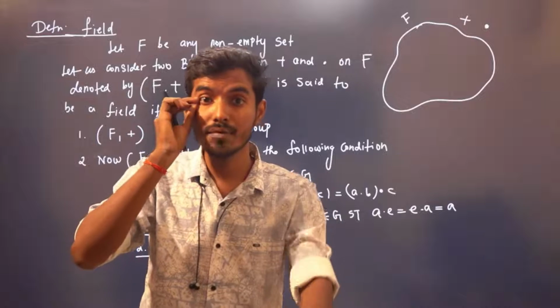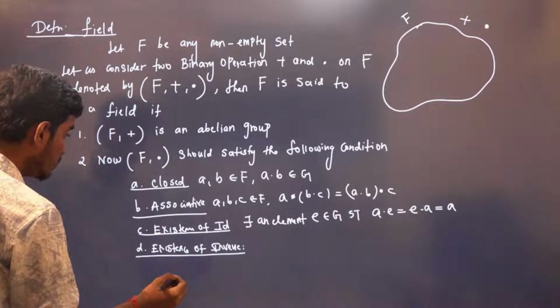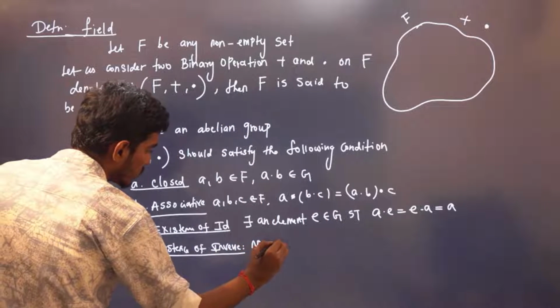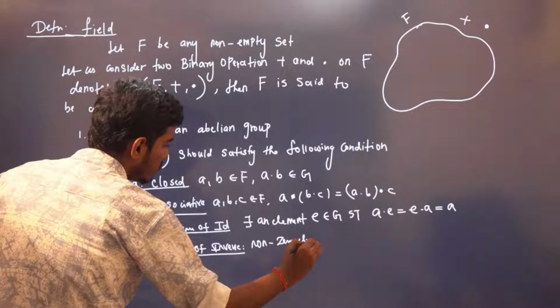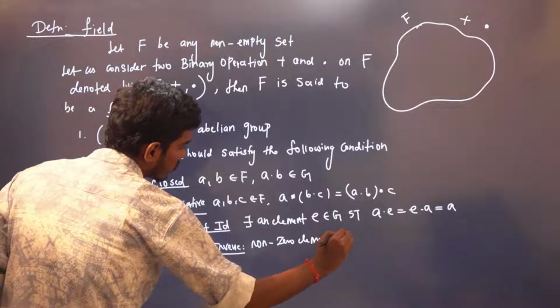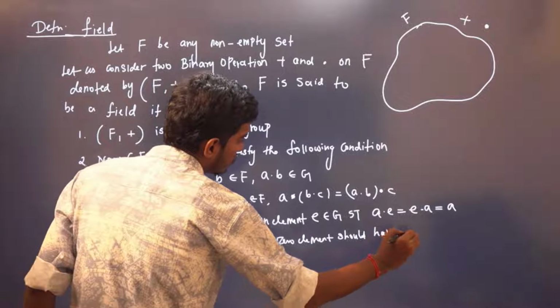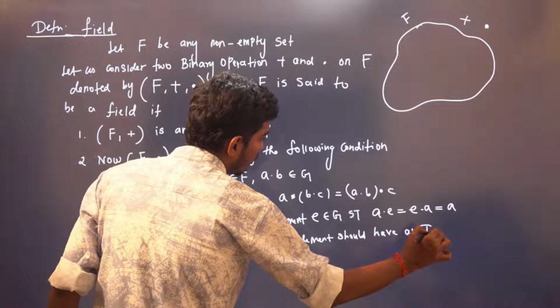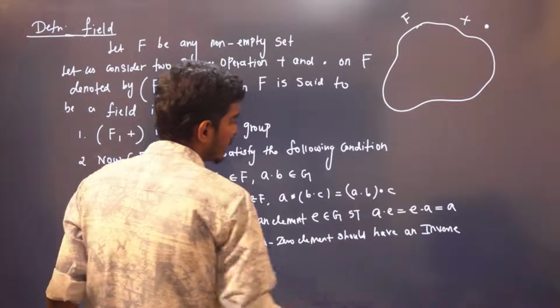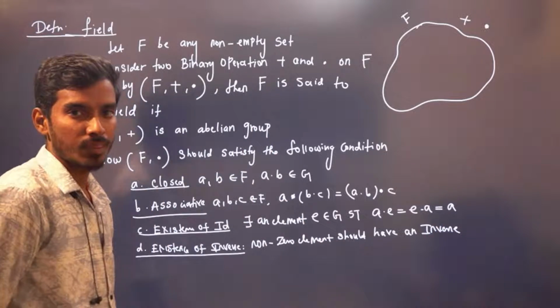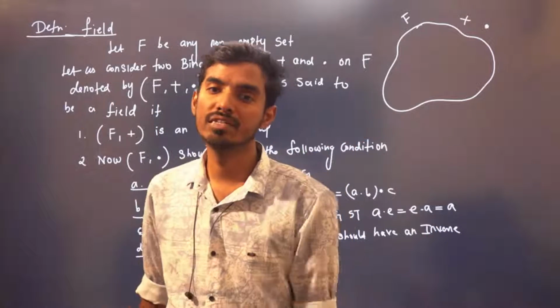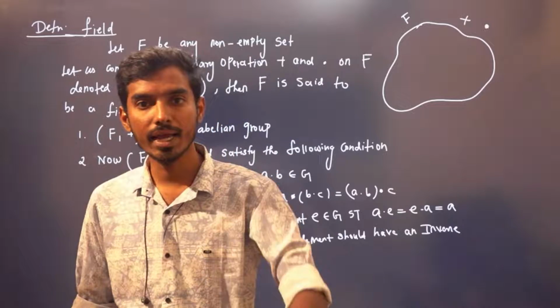A non-zero element should have an inverse. Very important. With respect to multiplication, a non-zero element should have an inverse. Except 0, every element must have an inverse.